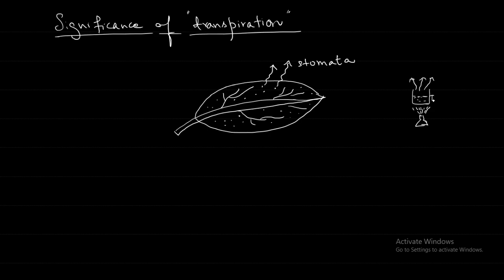Now the concentration of the water increased or decreased? Decreased. So per unit volume, how much water is there? That has reduced, less water is there.